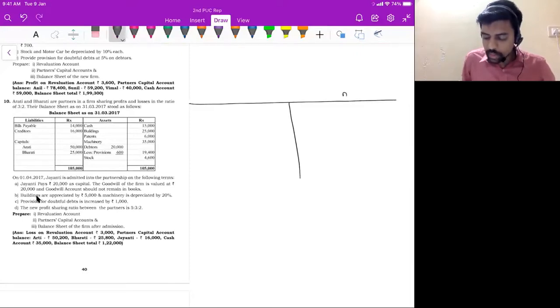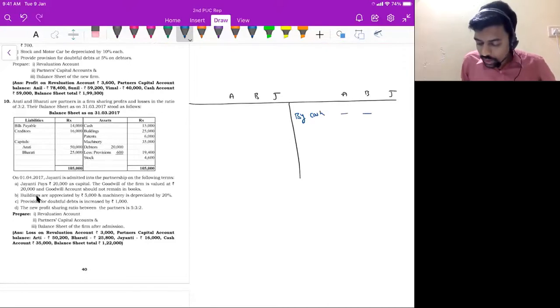This is partners capital account: Aarti, Bharti, Jayanti. So credit side, by cash account. Now I will write only 20,000 rupees. 20,000 rupees is capital. Goodwill is 20,000. I will not add these, 20 plus 20. Don't write 40,000 rupees here. By cash account 40,000, don't do that.